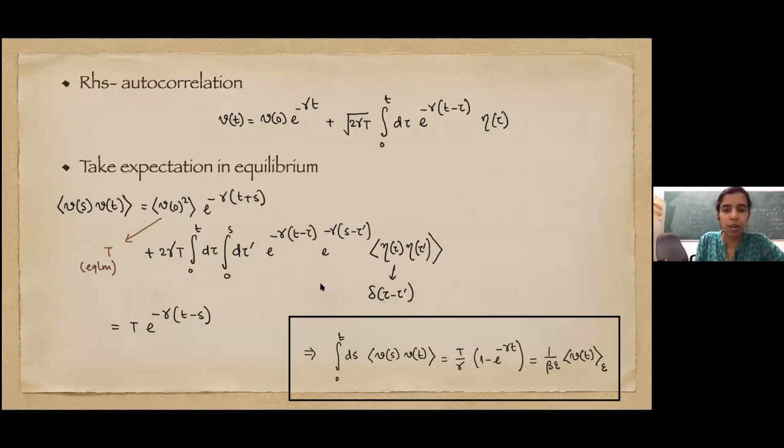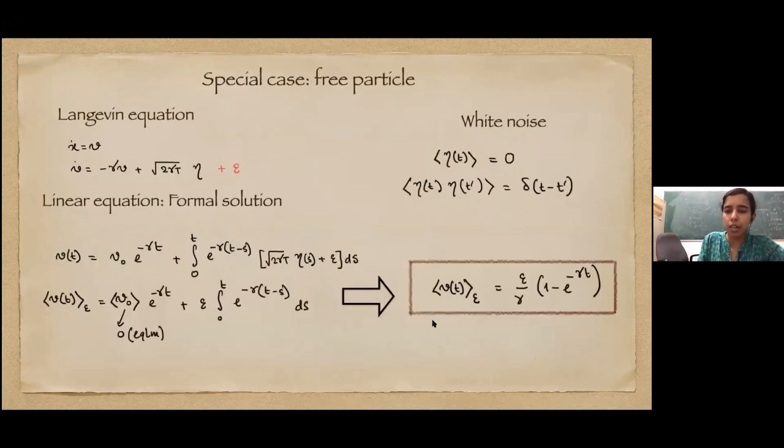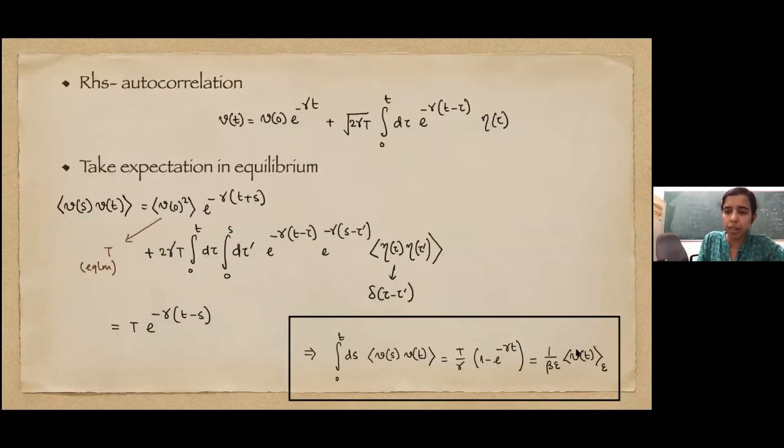If you have any question, you can ask later. For now, this integral can be done, and we see that it has the same form as what we had before. So this is a direct verification of the fluctuation dissipation theorem in a very simple context. We have one particle in contact with the thermal bath at temperature T. There is no potential, and we are adding a constant force, and we explicitly verified the fluctuation dissipation theorem. Since this had some calculations, I'll pause again. If it's not clear, don't hesitate to ask.